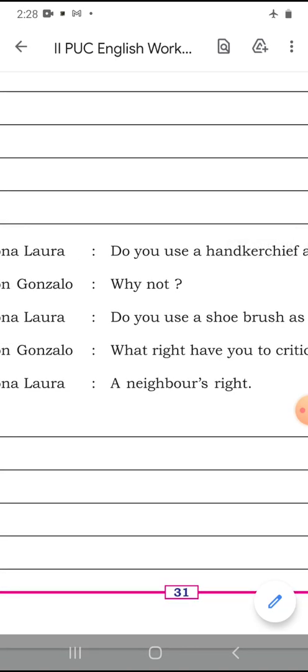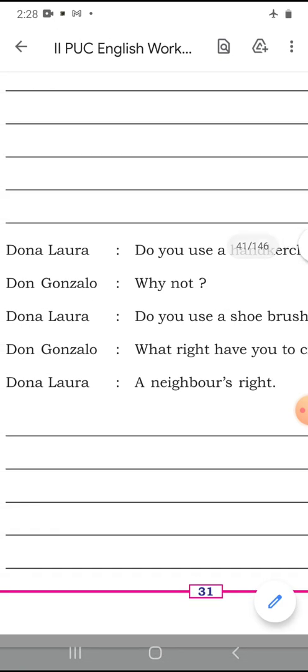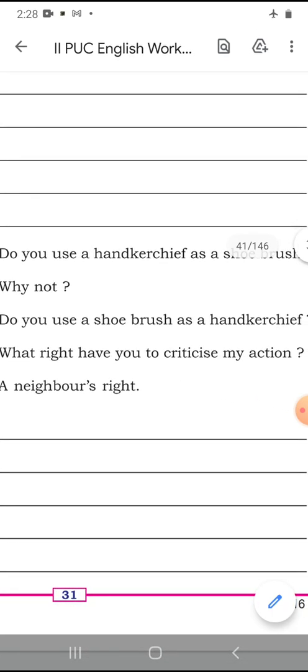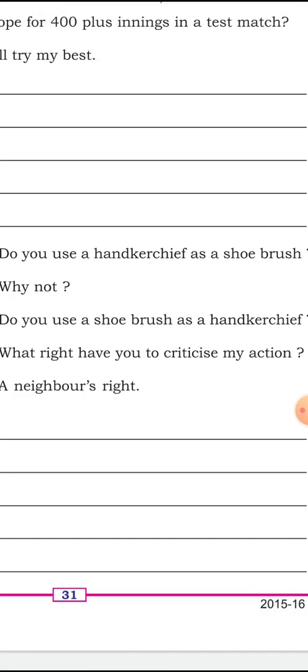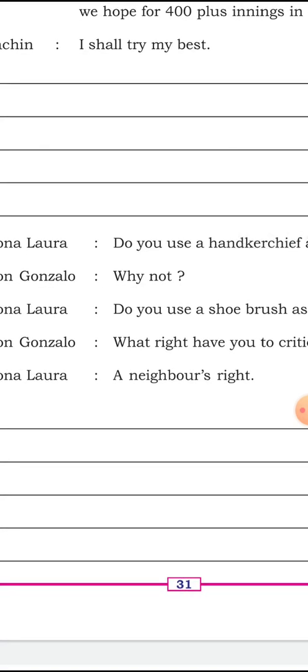Gonzalo asked, next sentence, Gonzalo asked Laura what right she had to criticize his action. Laura replied that she had the neighbor's right.